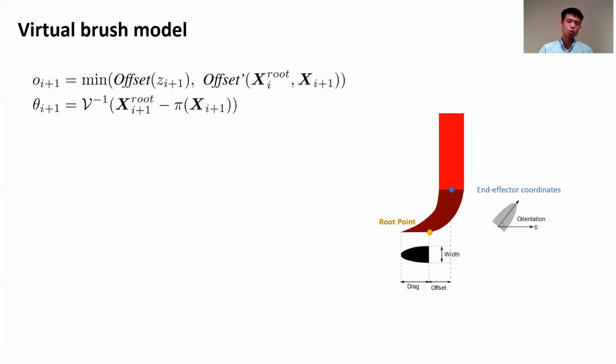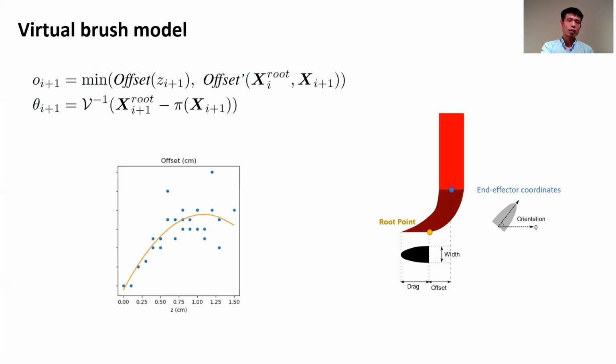And since the root point moves, we will say the root point is simply at the line between the old root point and the new end effector coordinates. After updating all of the parameters, we can use the inverse calculation formulas of the root point to get the orientation parameters. The maximum possible offset parameter is decided by collecting data and running a quadratic regression based on the offset parameters and the z parameters.